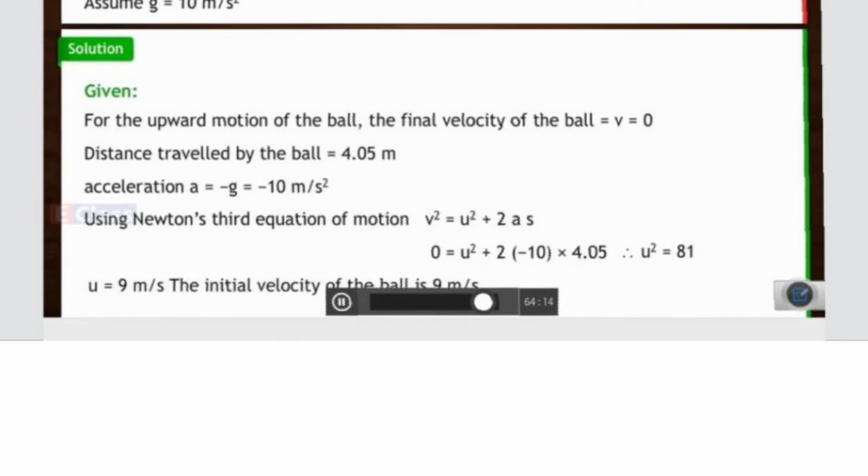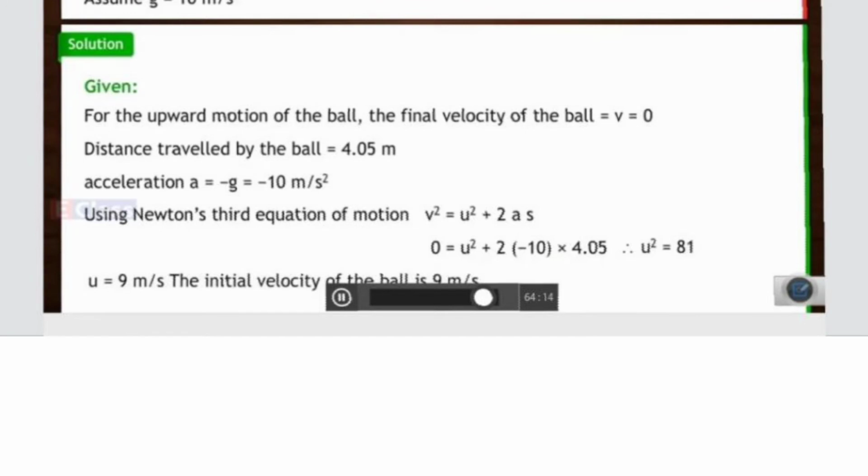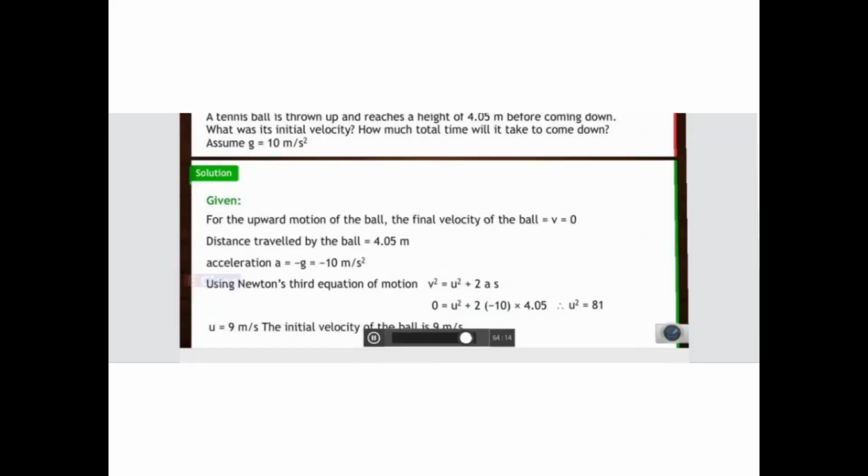Okay, so what did you get? You got u square is equal to 81. That means u is equal to 9, the square root of it. So when the ball was projected, thrown in the upward direction, it had a velocity of 9 meter per second.